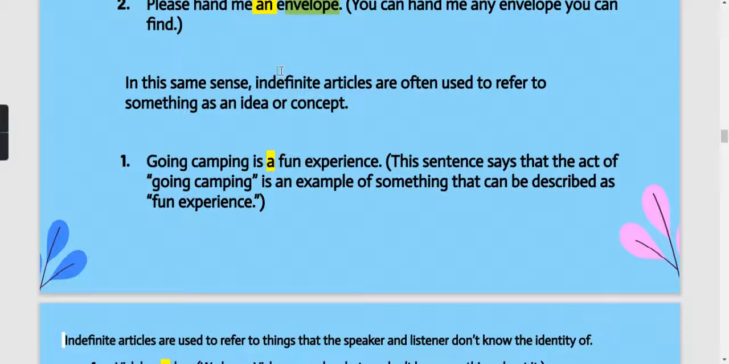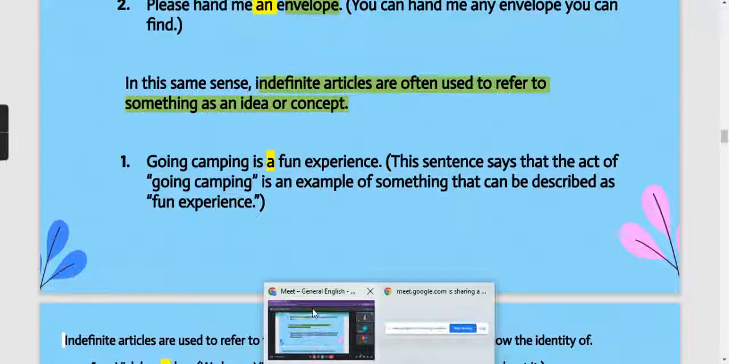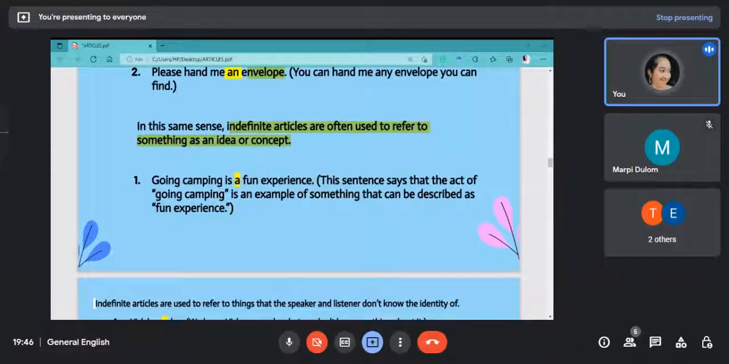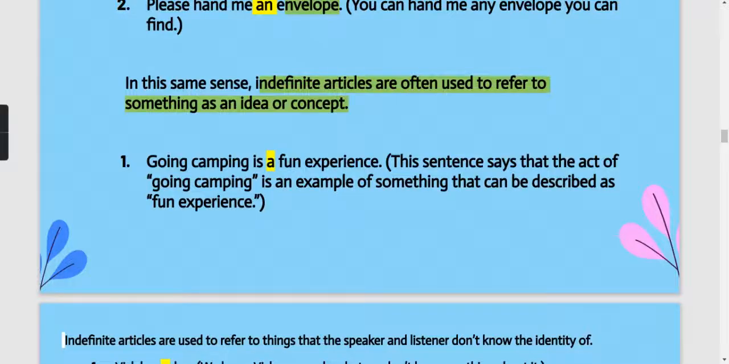Also, indefinite articles are often used to refer to something as an idea or a concept. So if you have to refer to any idea or concept, you can use indefinite articles. Like here, going camping is a fun experience. This reflects a concept or an idea, that camping is a very good, fun experience.